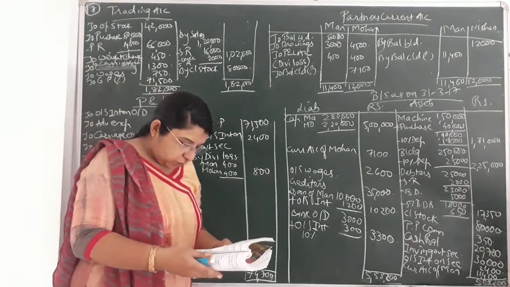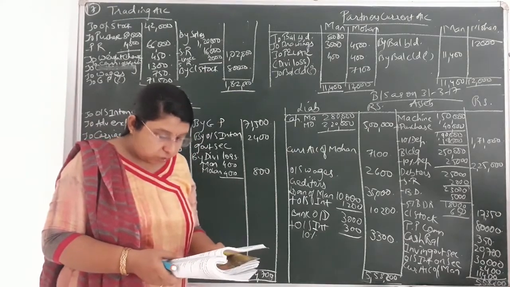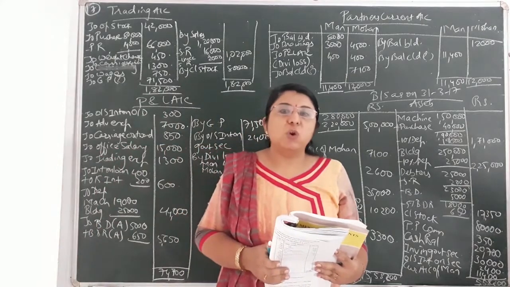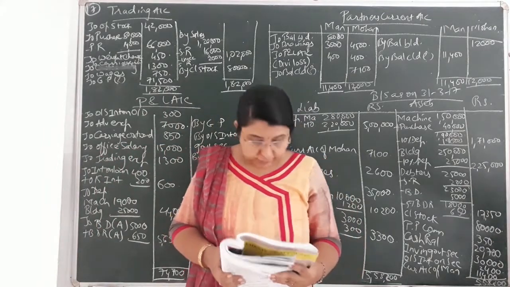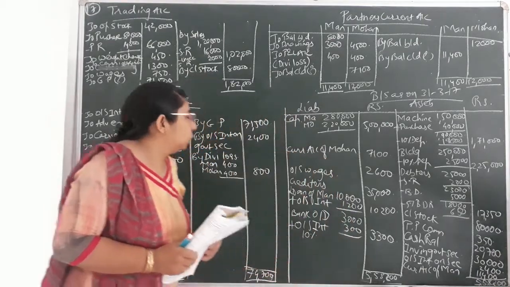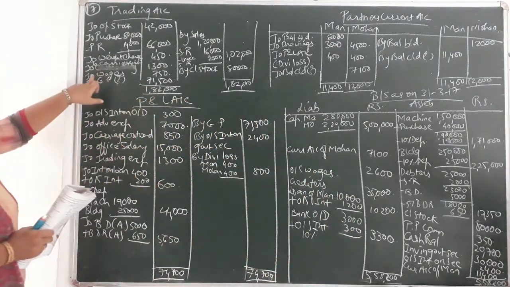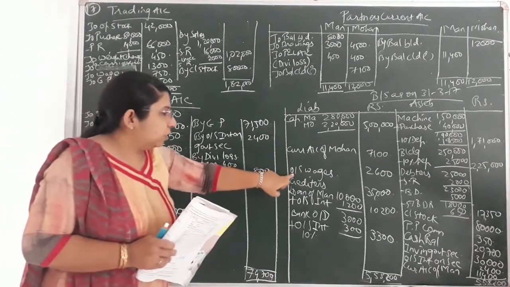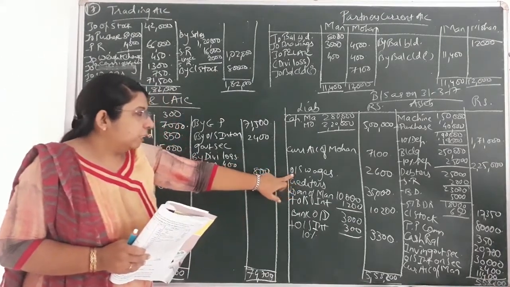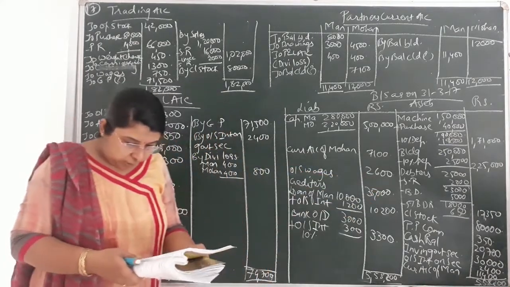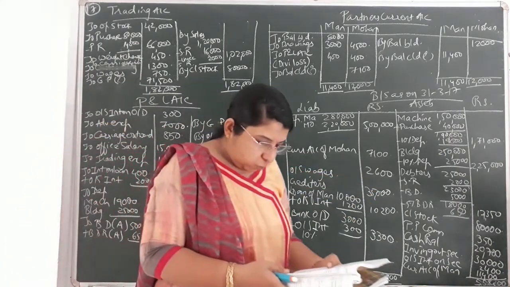Then afterwards, wages and outstanding wages. Wages will always be having a debit balance and outstanding wages will always be having a credit balance. Okay, so wages will be recorded on the debit side of trading account. So you can see on the debit side of trading account, I have written to wages, that is 750, and outstanding wages that I have written on the liability side of balance sheet, that is 2,600.